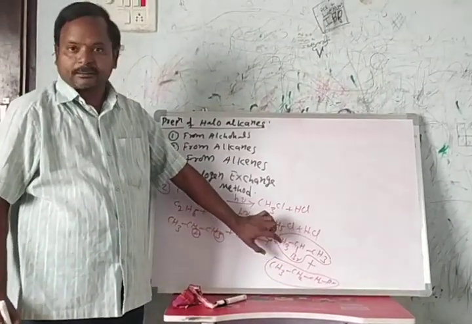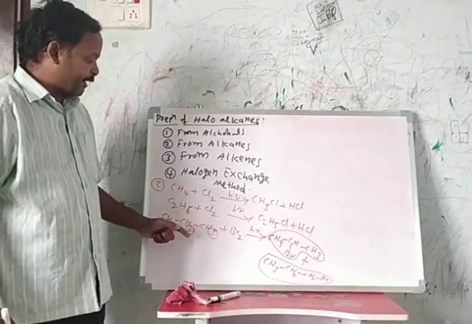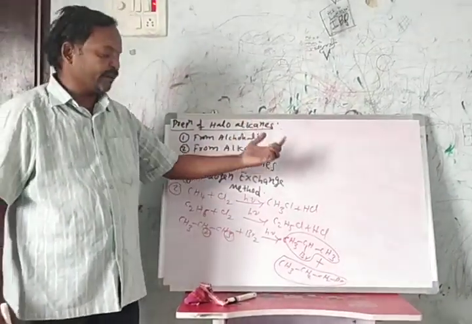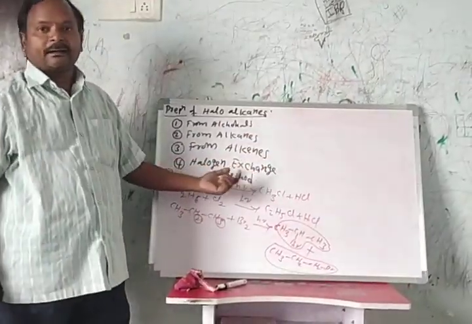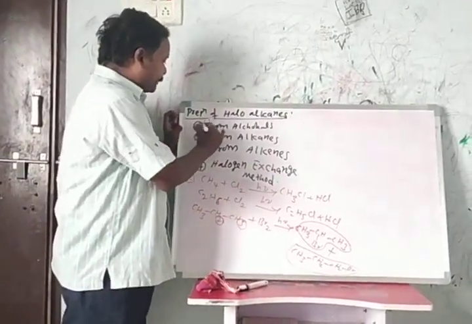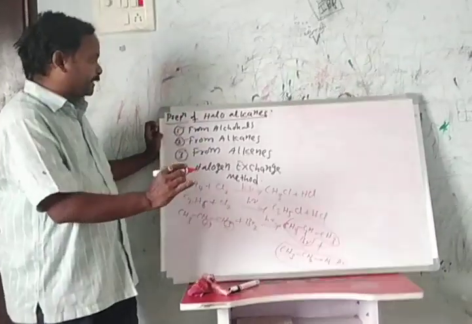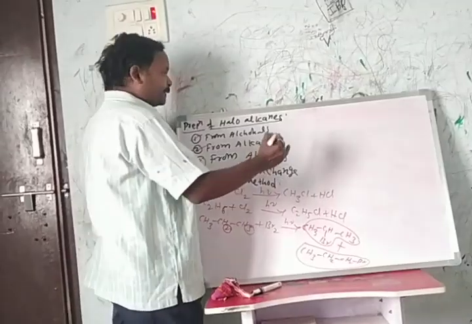These two are isomeric alkyl halides. If an alkane contains three types of hydrogens, we get three types of alkyl halides. This is about the second method for the preparation of haloalkanes from alkanes. Okay, third method.